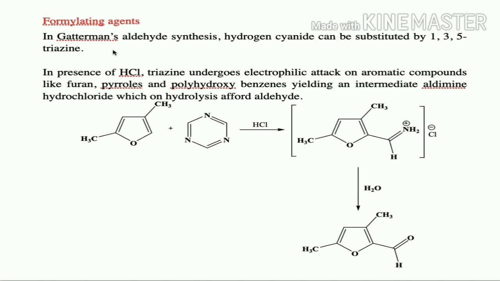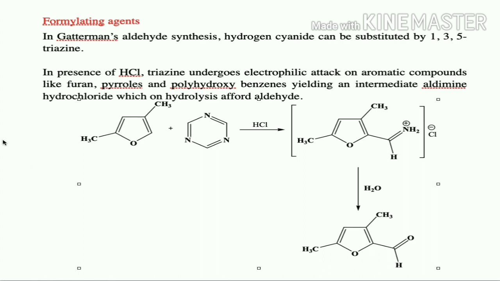How it acts as a formylating agent is, in the presence of HCl, triazine undergoes electrophilic attack on aromatic compounds like furan, pyrroles and polyhydroxybenzene, yielding an intermediate aldimine hydrochloride, which on hydrolysis affords the aldehyde derivative. So 1,3,5-triazine upon treatment with HCl in the presence of aromatic compounds like furan, pyrroles and polyhydroxybenzene leads to an intermediate like aldimine hydrochloride. This aldimine hydrochloride will undergo hydrolysis to give the corresponding aldehydes.